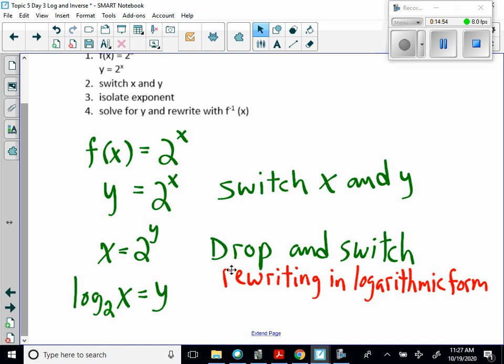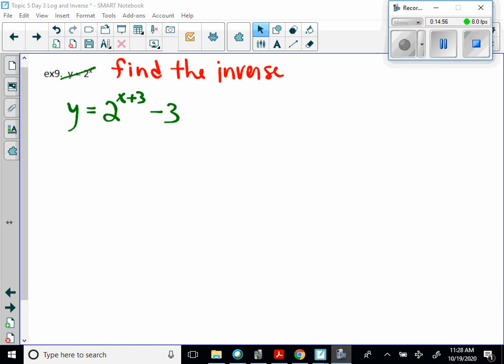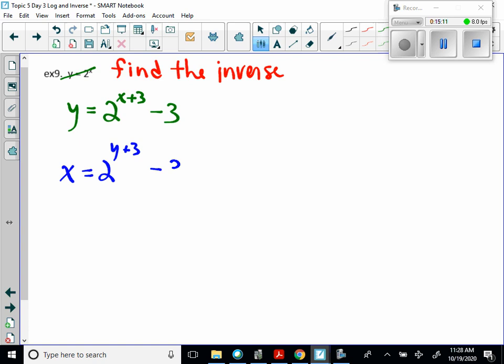Okay, so let's find the inverse of this. So the first thing we are going to do is switch x and y. So x is equal to 2 to the y plus 3, minus 2. Now we are going to isolate our base.